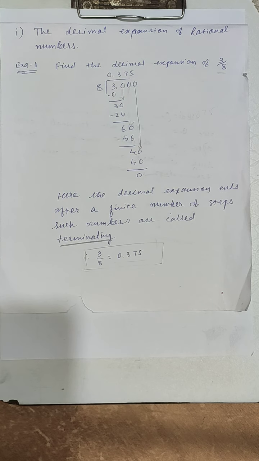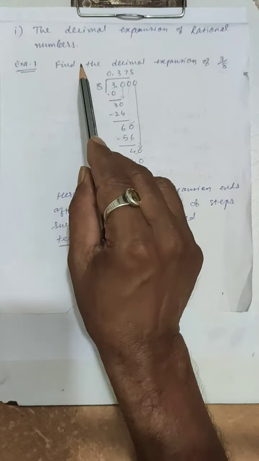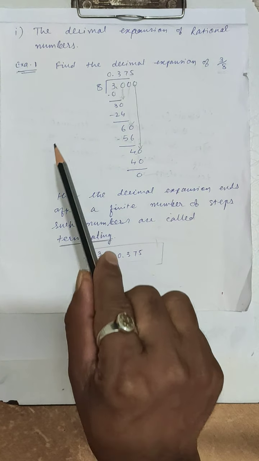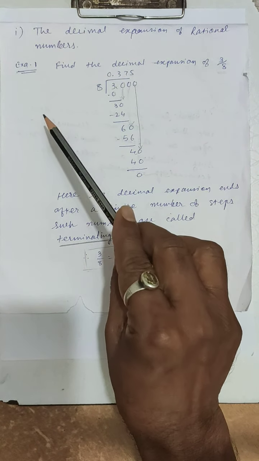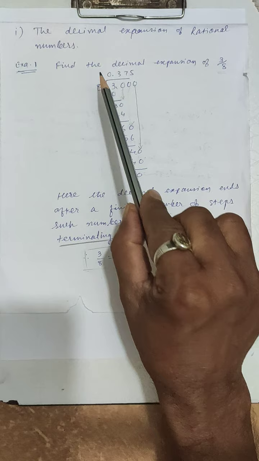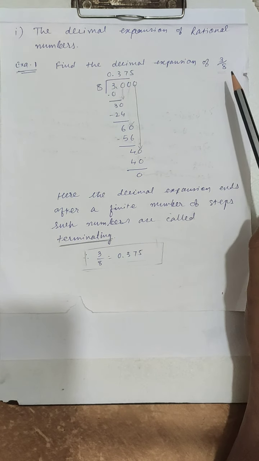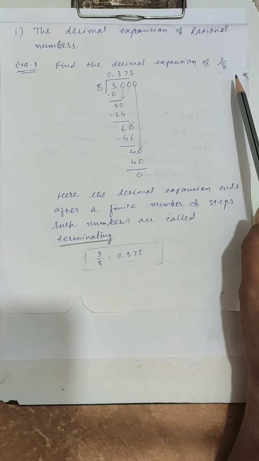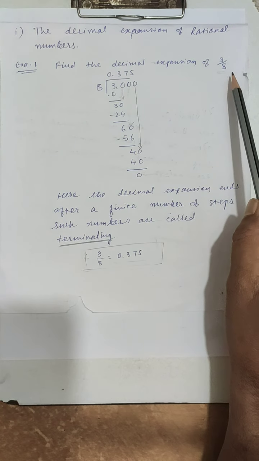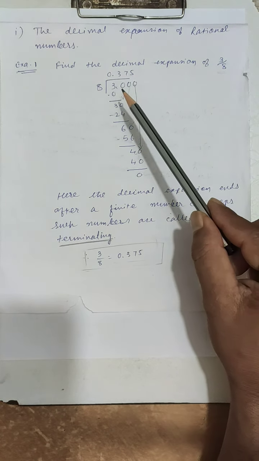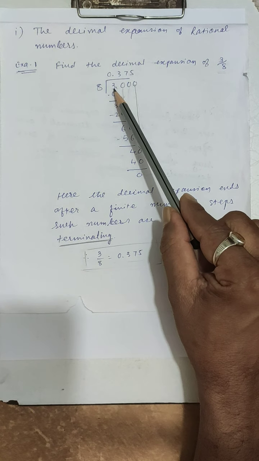Today I am going to explain to you about the decimal expansion of rational numbers. Students, look at the following example. Find the decimal expansion of 3 upon 8. Students, we have to use the long division method to find the decimal expansion of 3 upon 8. Now let us divide 3 by 8.